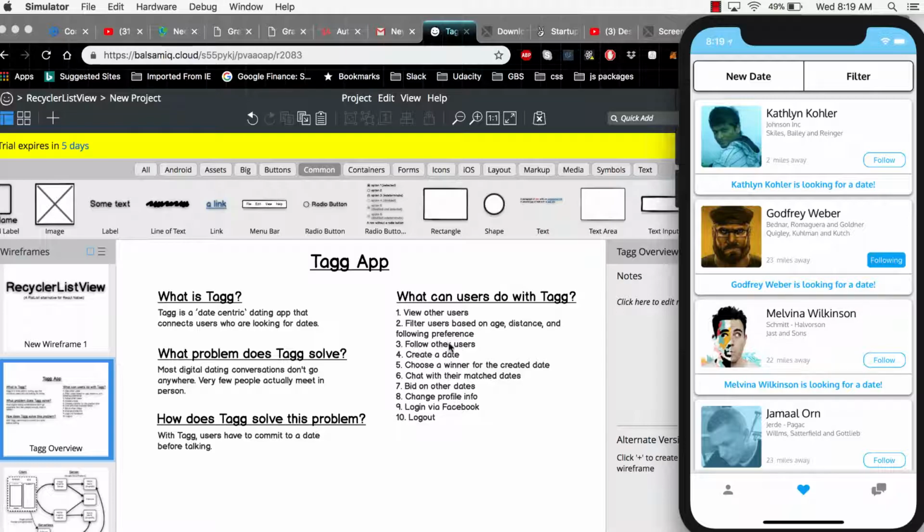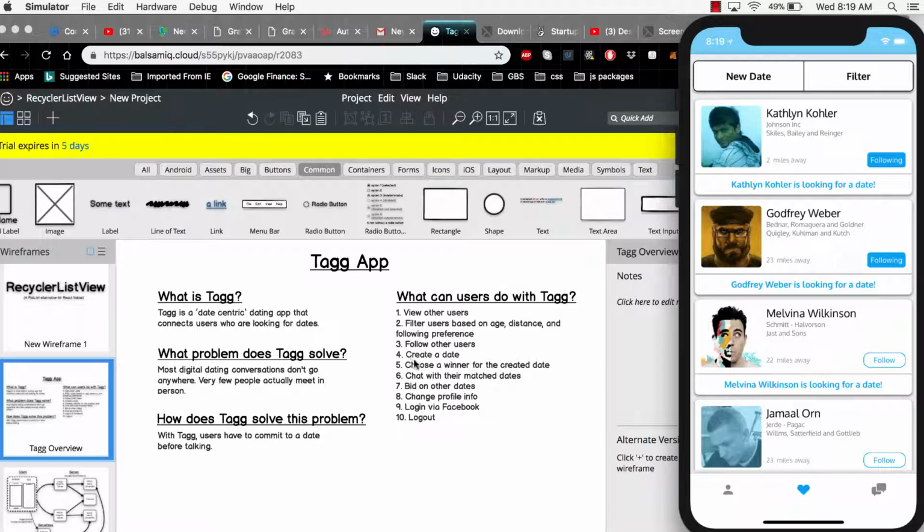So next, you can follow other users. I showed this earlier, but you can click follow here, and then you can get updates from the user. If Kathleen Kohler creates a new date, I'll get a push notification on my phone that tells me Kathleen is currently looking for a date, and then I can go in and bid on that date.